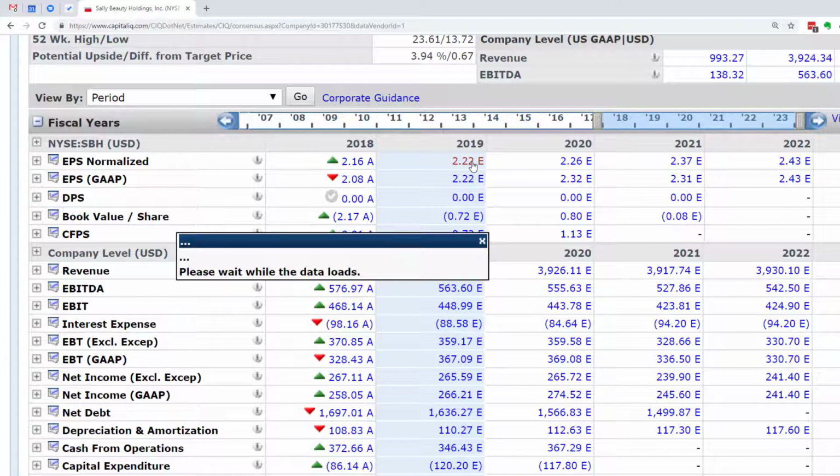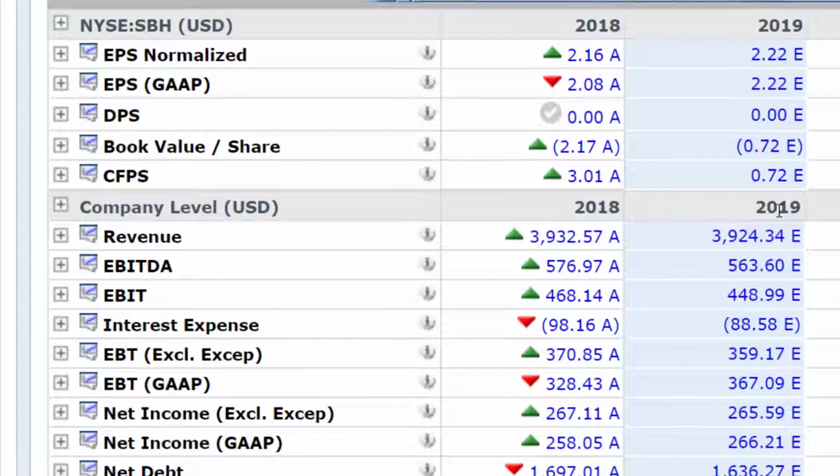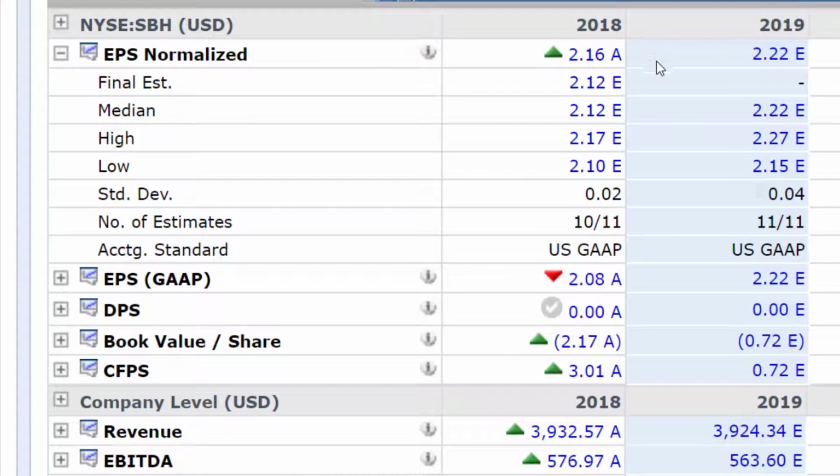If we want more information on this, we can click and drill down on this number, and you can see that this includes the amortization of intangible assets. So you've got an assumption here, but this is basically the U.S. generally accepted accounting principles used to compute that earnings. I'm going to click on the plus sign, and we will see that there's actually a range here. There are 11 analysts that are providing estimates. The standard deviation is 4 cents. The high estimate is $2.27. The low is $2.15.